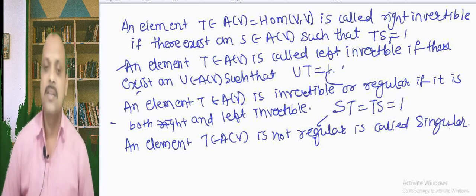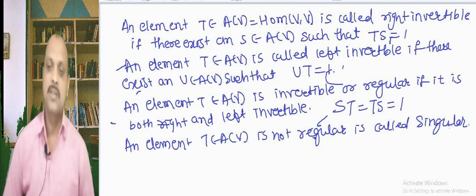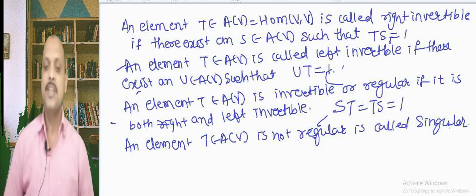So, these are the definitions about linear transformations. An element T belongs to A of V is called right invertible if there exists an S belongs to A of V such that TS equal to 1. An element T is called left invertible if there exists an element U belongs to A of V such that UT equal to 1.